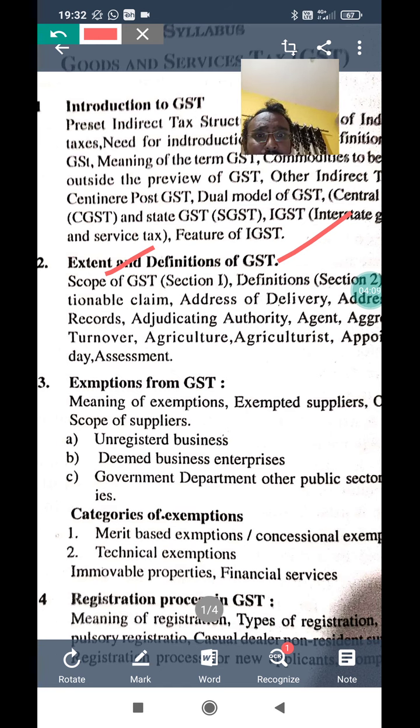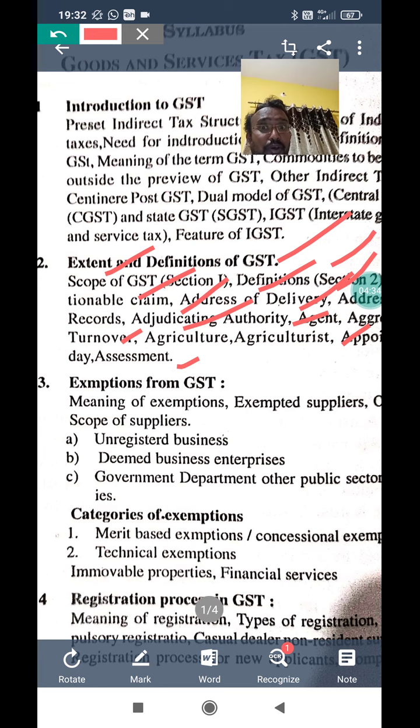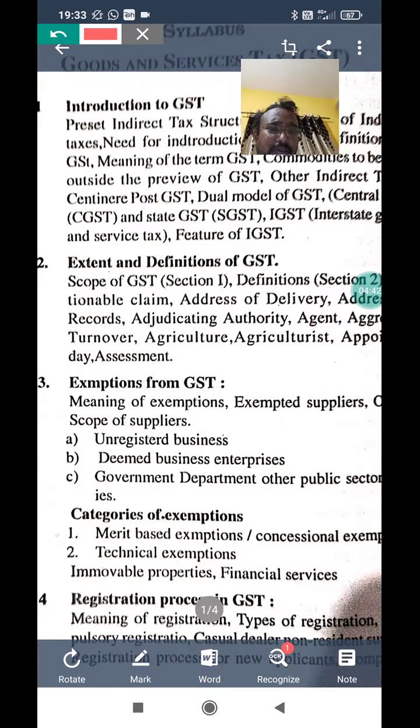Here the first point is actionable claim, then address of delivery, address of record, adjudicating authority, agent, aggregate turnover, agriculture, agriculturist, appointed day, assessment. These are all questions that might come for 5 marks, or write a short note on agent, write a short note on address of delivery, like that they might ask. So in this chapter the definitions are asked. So you are supposed to explain all the definitions. For example, one question here is address of delivery.